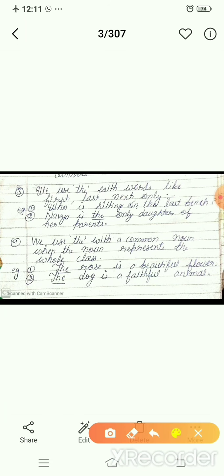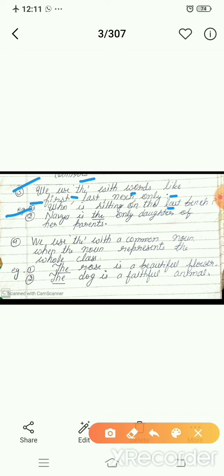Move to the next. Third one is, we use the with words like first, last, next, only. It means with the ordinal numbers, first, second, third, fourth, last, and the words next and only, we will use the article. How? I can explain it with the help of example. Look here. Who is sitting on the last bench?